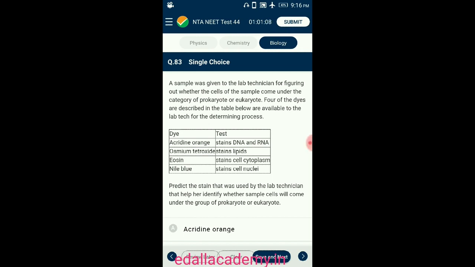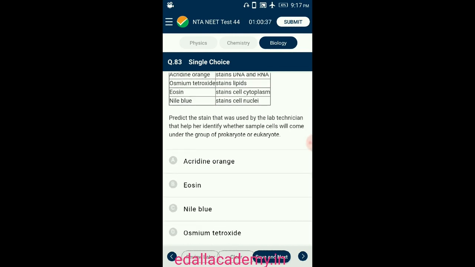The eukaryotic cell has a defined nucleus, whereas it is absent in a prokaryotic cell. The best option would be for the lab tech to use Nile blue dye, which will stain the nuclei. Since nuclei are absent in prokaryotes, there will be no successful staining, whereas the eukaryotic cell will get stained, and this helps to determine the type of cell. Sample DNA, lipids, and cytoplasm are commonly found in both these cell types. So the answer for this question is option C, Nile blue.